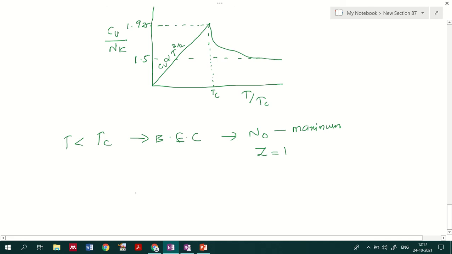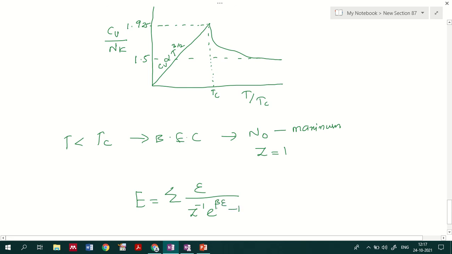Now the total energy of the system I can represent as E equal to sigma epsilon divided by Z raised to minus 1 e raised to beta epsilon minus 1.